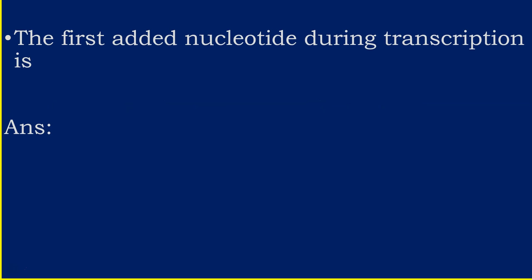The first nucleotide that is added during transcription is either ATP or GTP. The speciality of this nucleotide is that from the first nucleotide, the pyrophosphate is not removed. That means the 3 phosphates are intact for the first added nucleotide.